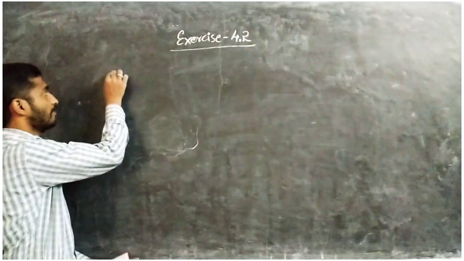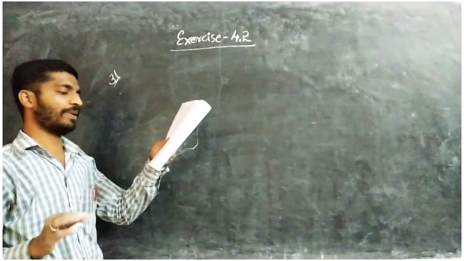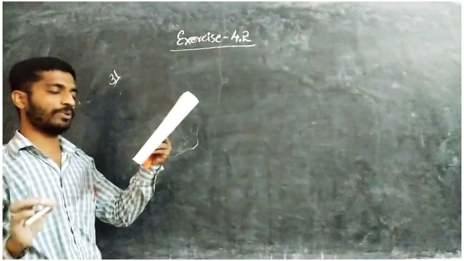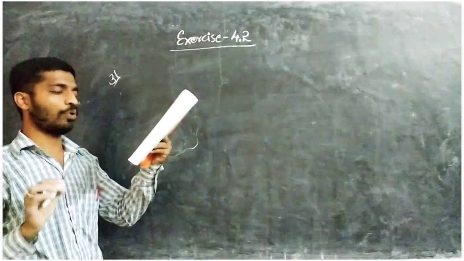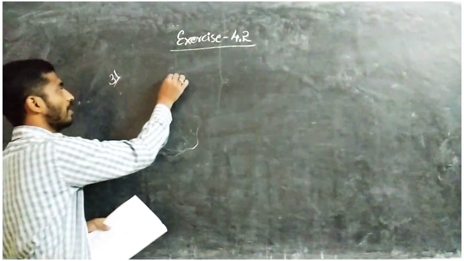Now in the third question, they have given: if tangents PA and PB from a point P to a circle with center O are inclined to each other at an angle of 80 degrees, then find POA. For this you first take a rough diagram.